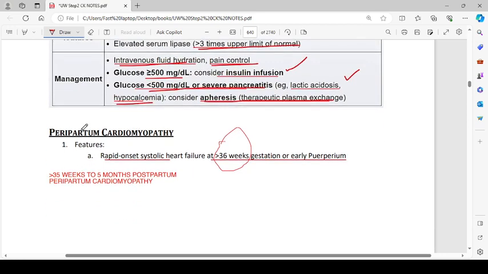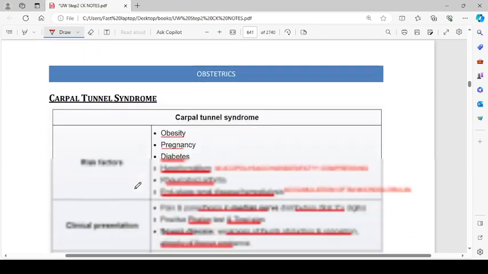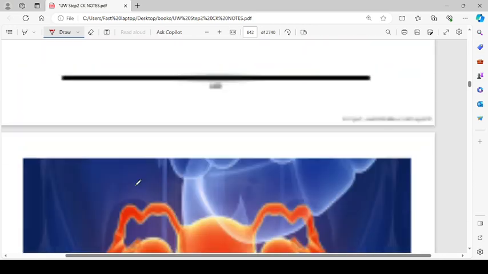Peripartum cardiomyopathy. Features are rapid onset systolic heart failure at more than 36 weeks or in the early puerperium, from the last month of pregnancy to 5 months postpartum. Then we have carpal tunnel syndrome, that is the last topic.